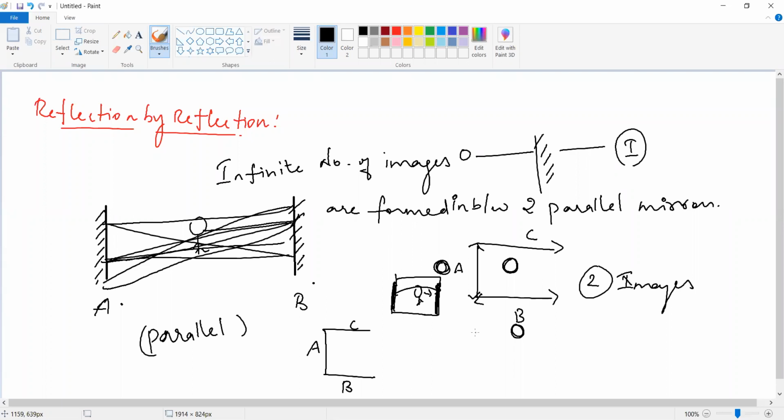How many images are formed by using these 3 mirrors? Okay. A, B, C. Vijay? Yes. Whether it is infinite or what? It is not infinite now. I'm damn sure it is not infinite because of the perpendicular, okay? You can see mirror A is perpendicular to C and perpendicular to B also, okay? So it is not again parallel. So it does not produce the infinite. So please find out how many images are formed in these mirrors.